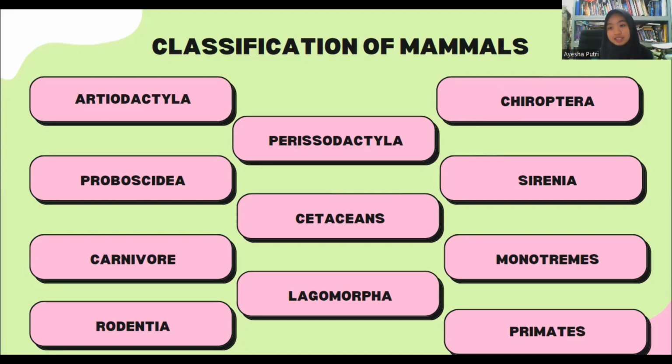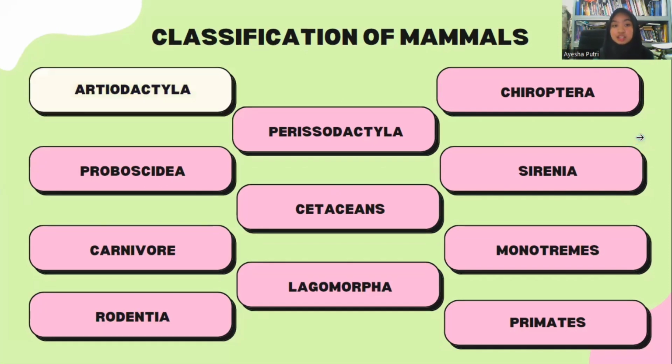Okay, the next topic is the classification of mammals. According to Mammal Species of the World, the class of mammals is divided into 29 orders. There are several orders that are common and important to know. They are Artiodactyla, Proboscidea, Carnivora, Rodentia, Perissodactyla, Cetacea, Lagomorpha, after that Chiroptera, Sirenia, Monotremes, and Primates.